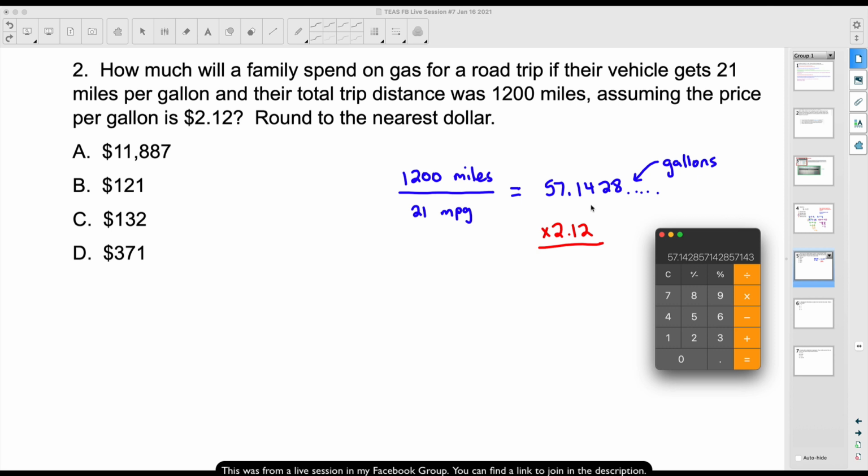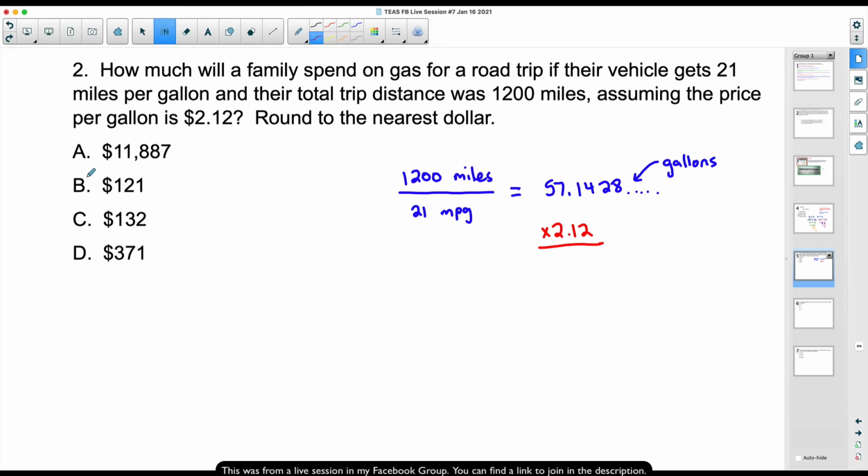There's that same funky number I talked about a minute ago. This represents how many gallons of gas that the family will burn. Well, 57 gallons, let's multiply that by the price per gallon, $2.12, and we get right around $121. That's how much the family is going to spend, rounded to the nearest dollar. So our answer here would be B.